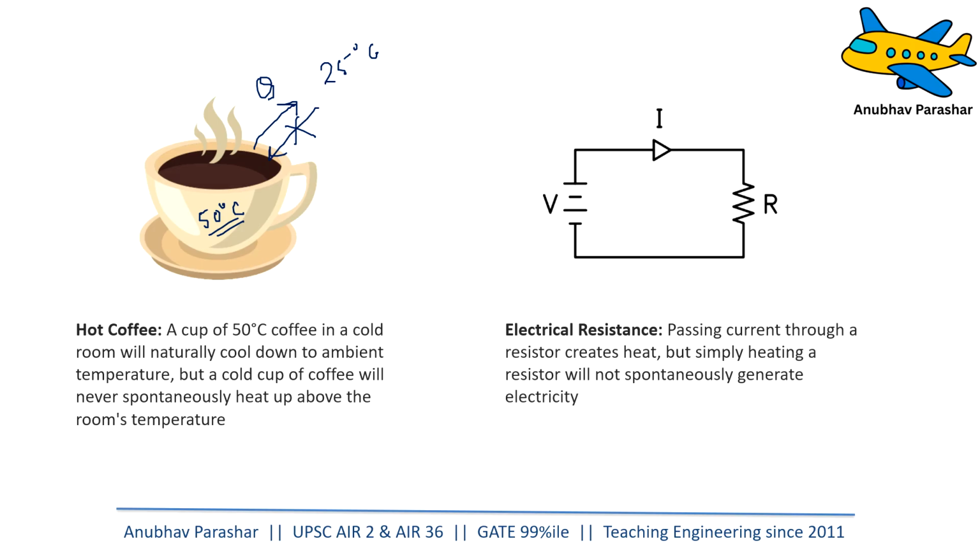Similarly, it is much more understandable using a resistor. If a current flows through a resistor, it generates some amount of heat, which can be given as I squared R. Now, the opposite is not true. If you heat the resistor, it will not generate current. So why is it that some processes occur only in one direction and the reverse is not possible? The second law of thermodynamics answers these questions.